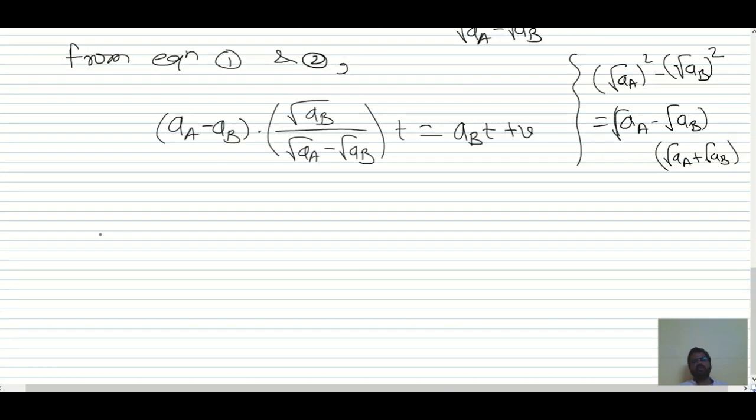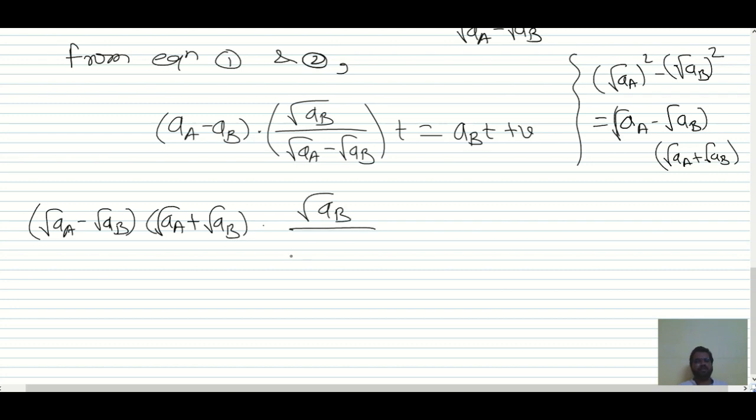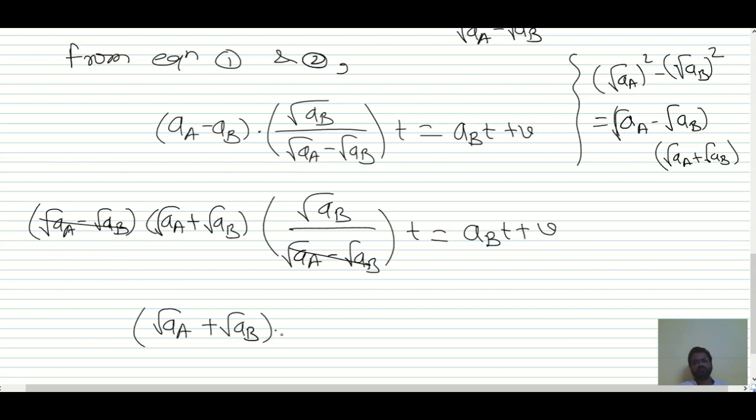So once we write that, root AA minus root AB times root AA plus root AB into root AB divided by root AA minus root AB into T is equal to ABT plus V. So this and this will get cancelled. Now we have root AA plus root AB into root AB into time T is equal to ABT plus V.